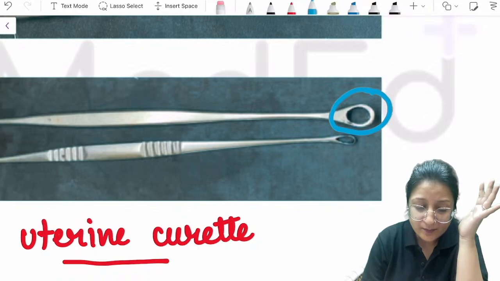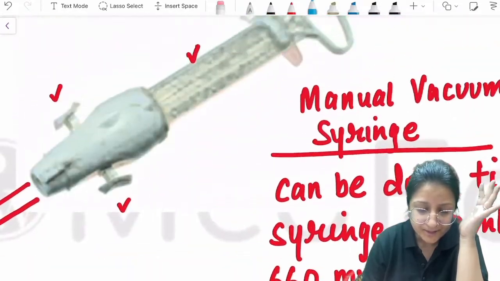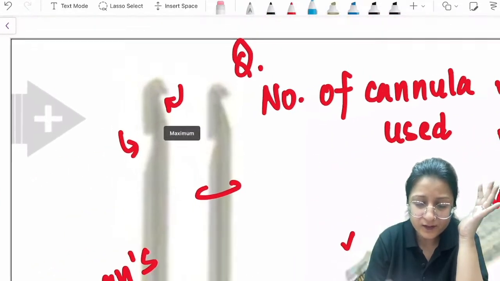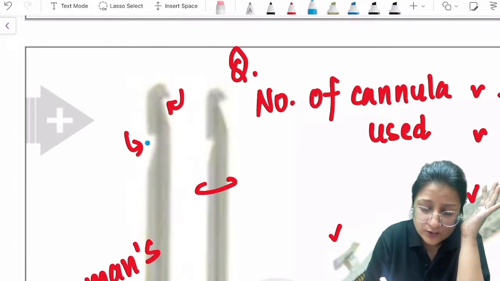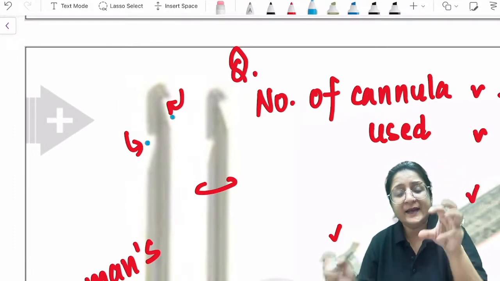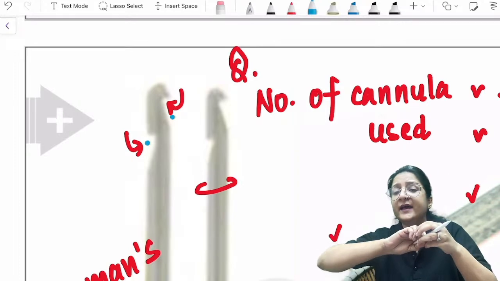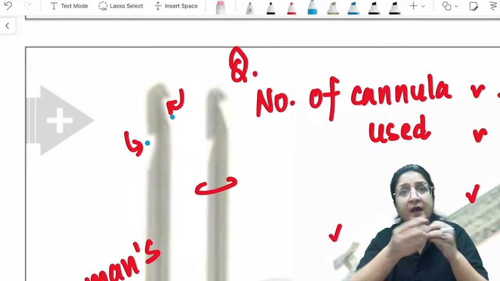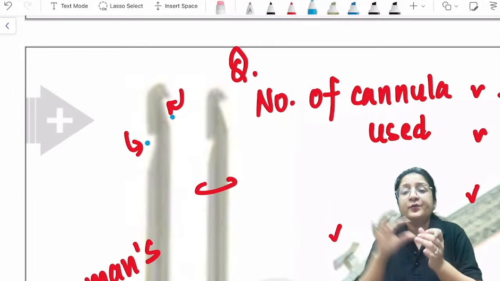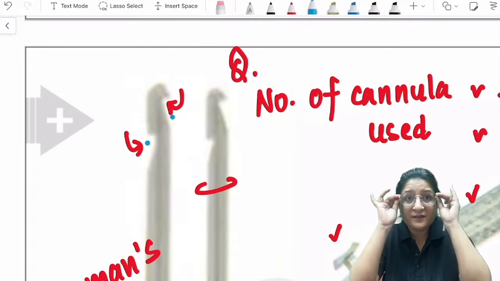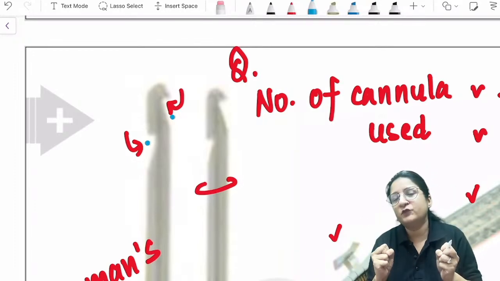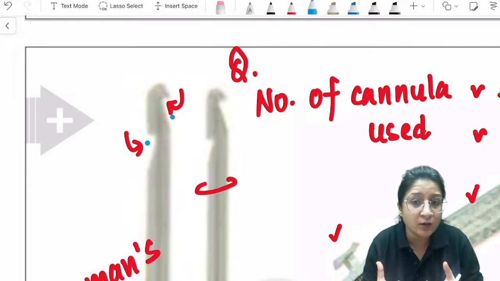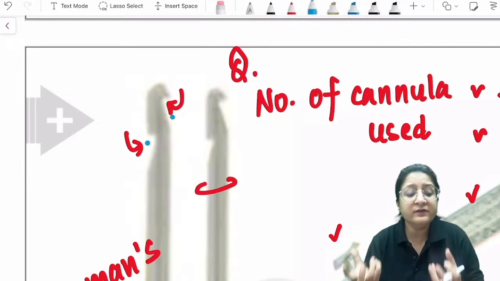Now let's say, for example, if we look at the suction cannula, look at this. The suction cannula also has holes, and let's say we have perforated using a suction cannula, so there are holes on the suction cannula, and we were suctioning. So we don't know whether we have done any injury to the gut or the omentum. We don't know.